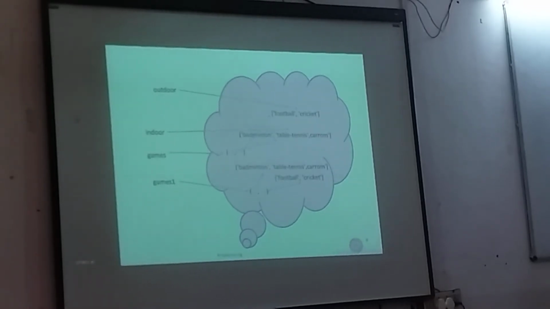So when we decided to change the content of memory location which held outdoor list, we only modified one of the memory locations but not the other. And in this case, when we try to look at the outdoor element or the second element of tuple games, we get the value hockey cricket. But the second element of tuple games1 still holds the value football and cricket. And as a result, these two tuples no longer remain the same.